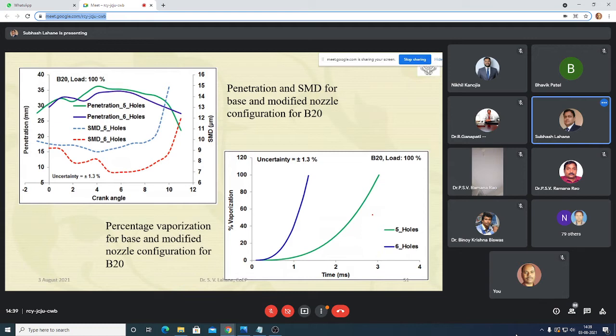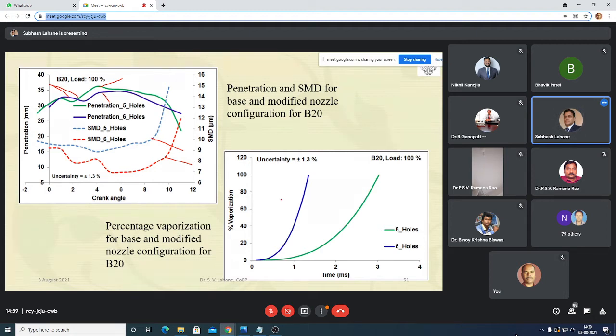Penetration and Sauter mean diameter. This dotted line shows the Sauter mean diameter and this shows the penetration. For 5-hole, penetration is maximum, this green color. With 6-hole, penetration is decreased. I already told you, if the amount of fuel per hole is less, there will be less penetration because there will be less injection pressure, the pressure across the nozzle is less. Sauter mean diameter also, because of the smaller nozzle diameter, SMD will decrease.